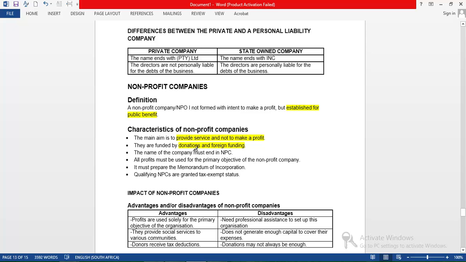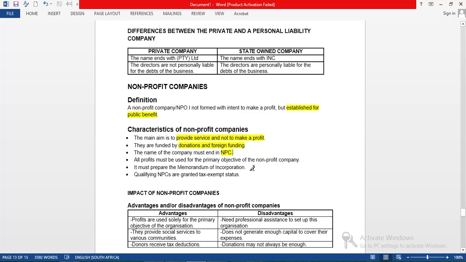Right, and also the name of the company ends with NPC, which means non-profit company, to make it easy. And all the profits that are made in that company, their primary objective is to be used for public benefit and nothing else. So if it happens that sometimes they make a profit, those profits are used for public benefit and they are not distributed to shareholders, right?